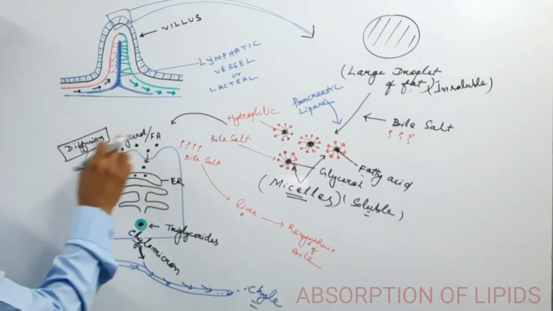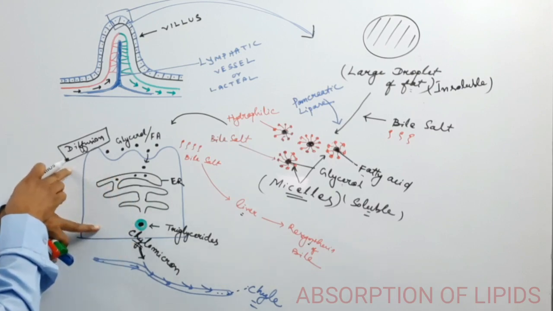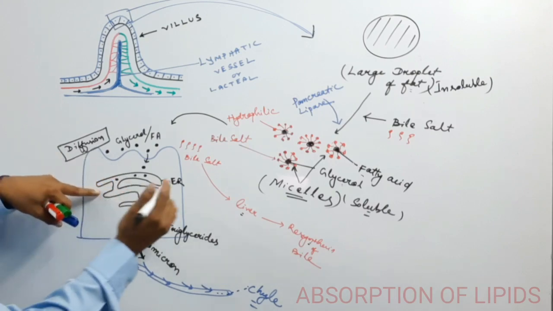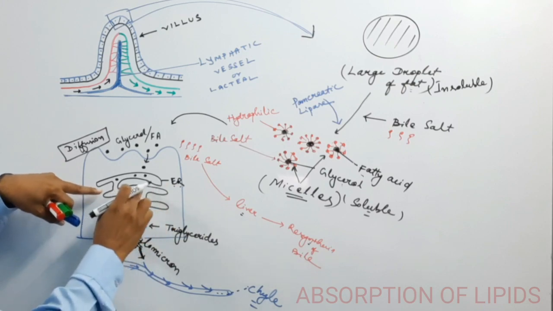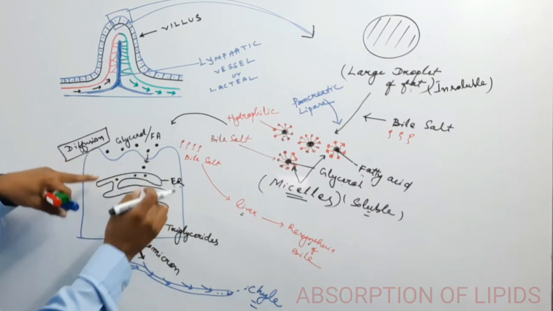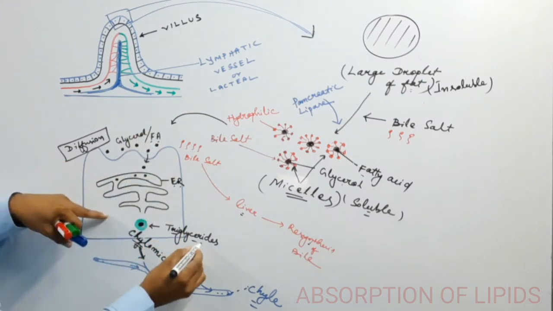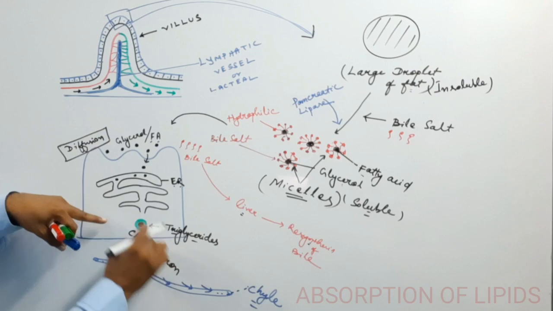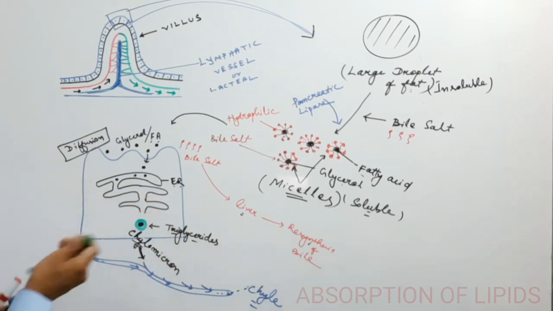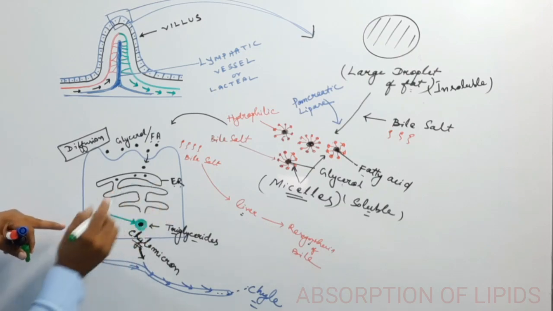Now the glycerol and the fatty acid which is intake by the enterocyte by the process of diffusion entering into the endoplasmic reticulum where protein synthesis is taking place, and the protein covers up the fatty acid. Now the fatty acids convert into the triglycerides. Now the triglycerides which is covered up by the protein synthesized from the endoplasmic reticulum.